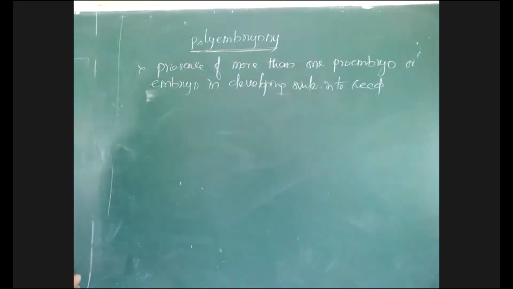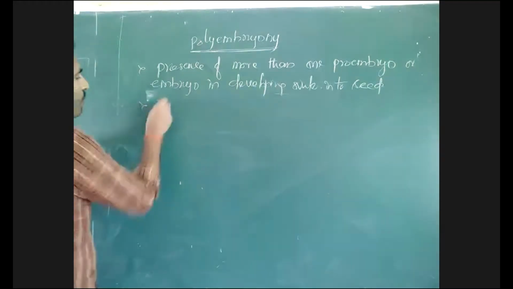That is the normal process. But other than this, there may be formation of other embryos, or there may be cleavage of proembryo. With the help of that, there may be development of more embryos. Polyembryony.